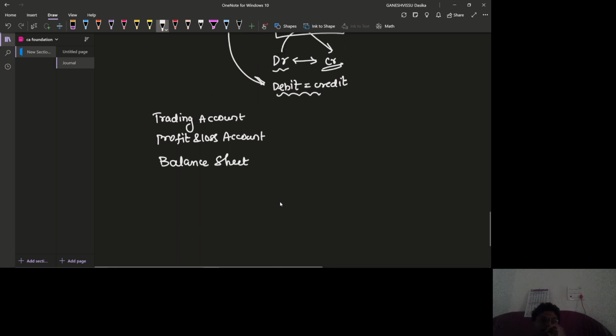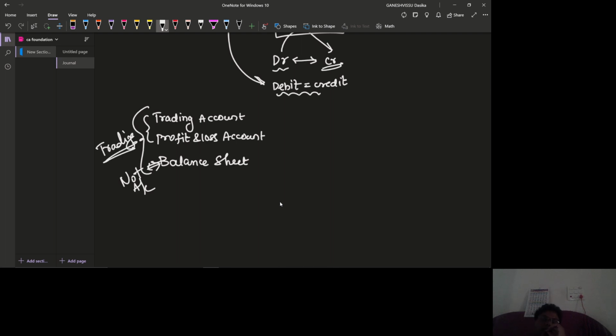I think you remember we discussed two kinds of concerns, where trading activities are done and where manufacturing activities are done. The trading account and profit and loss account are accounts, but the balance sheet is not an account. These are prepared in trading concerns. But what will manufacturing concerns do?